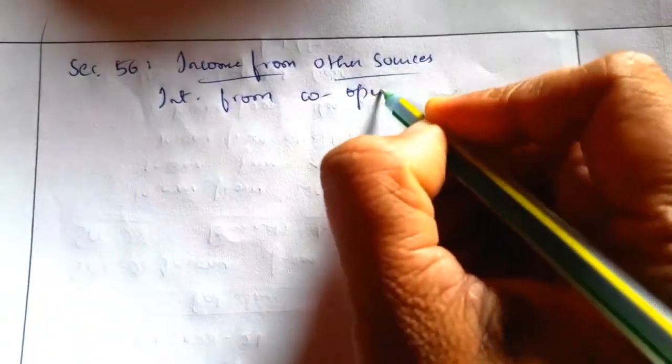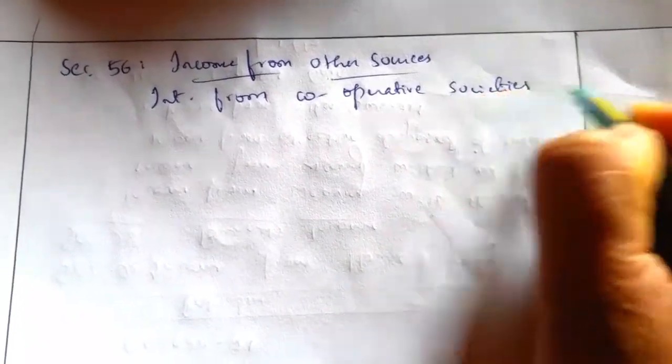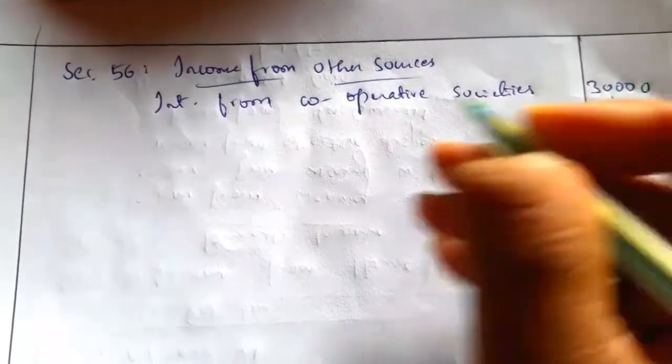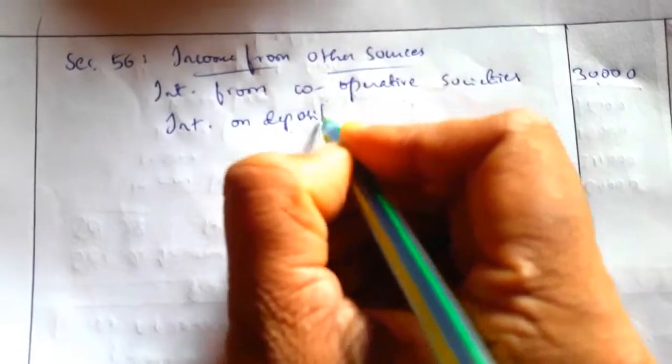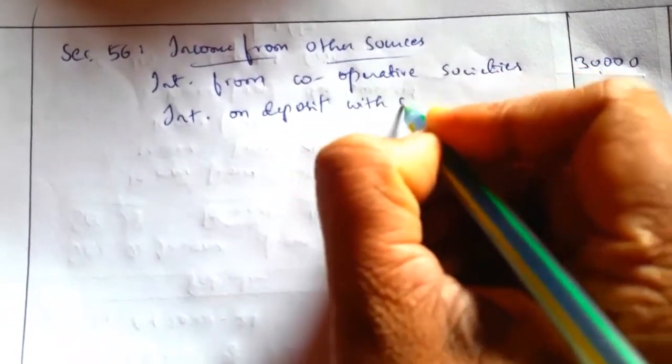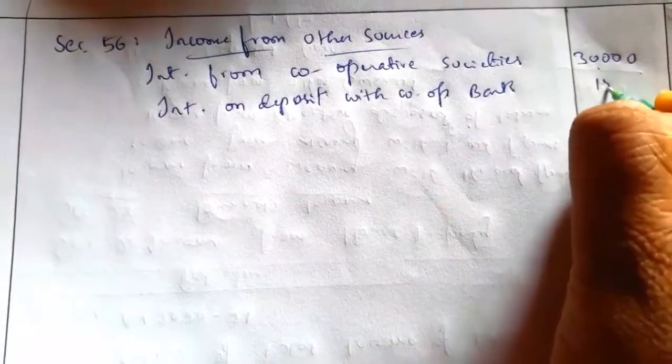First one is interest from cooperative societies 30,000. Next, interest on deposit with Cooperative Bank 18,000 rupees.